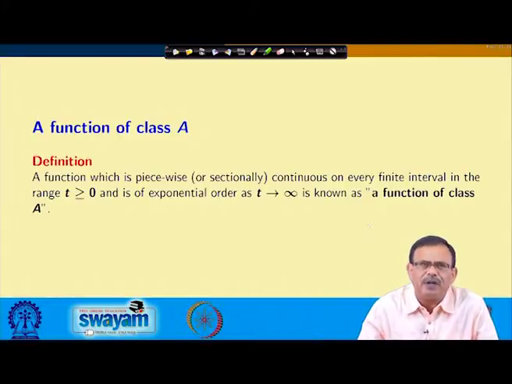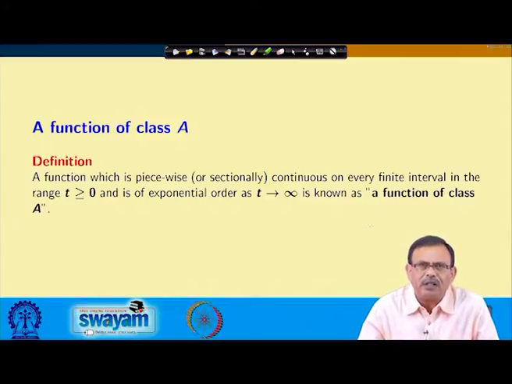Just a general definition: a function which is piecewise continuous on every finite interval in the range t greater than 0 and is of exponential order as t approaches infinity is known as a function of class A. Or in simple way, I can say that if a function is of class A, that means the function is of exponential order.